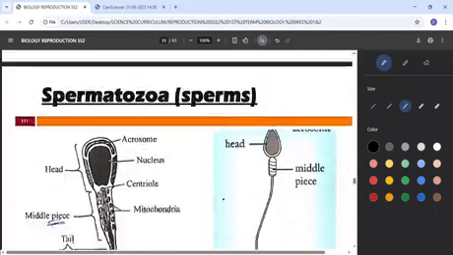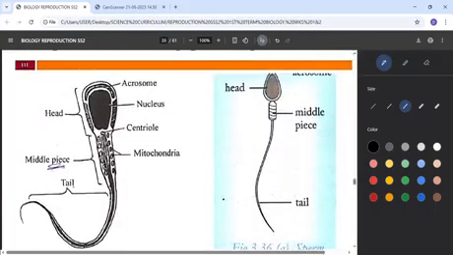That means in case the sperm, you can see the structure of the sperm having what we call the acrosome. This is what it normally uses to penetrate into the egg. It will use it to release some fluid so that it can melt certain things in the egg. So the acrosome, then this is the nucleus controlling the activities of the sperm. This is the head, this is the centriole, and this is the mitochondria, the powerhouse of this sperm. That means the one giving energy to this sperm to travel a long distance.